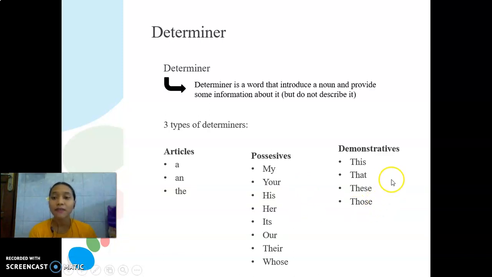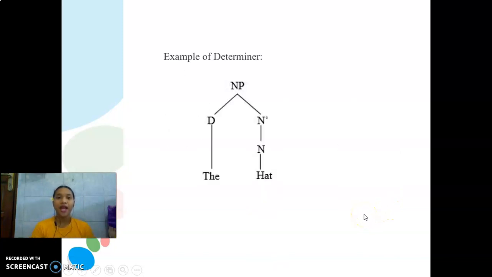And the last is demonstratives. In demonstrative, there are this, that, these, those. Next is the example of determiner. I use the hat. The in here is the determiner article and hat in here is the head of the phrase. So the hat is noun phrase.